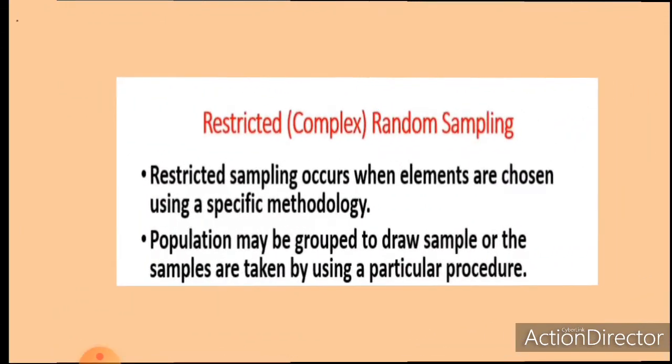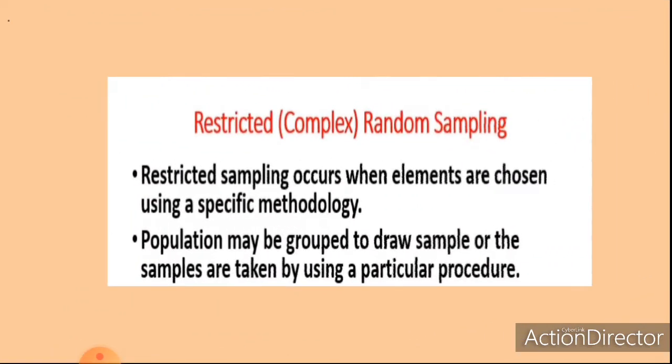Then the next category of random sampling is the restricted or complex random sampling method.